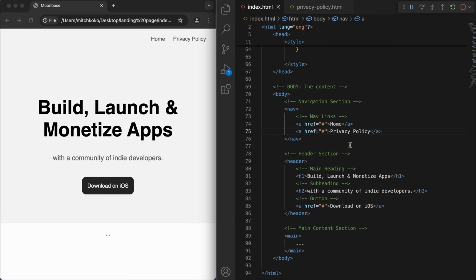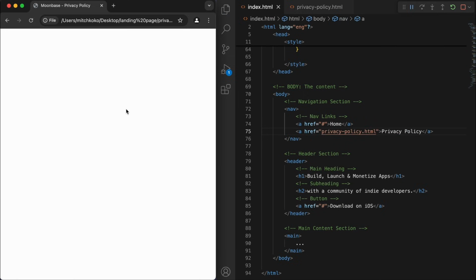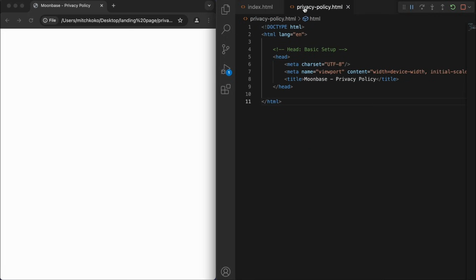When I click on this, let's go to the privacy policy.html. And then so now if you save it, you can click on it and then we can go to this page. Beautiful. So now we can start decorating up the privacy policy page.